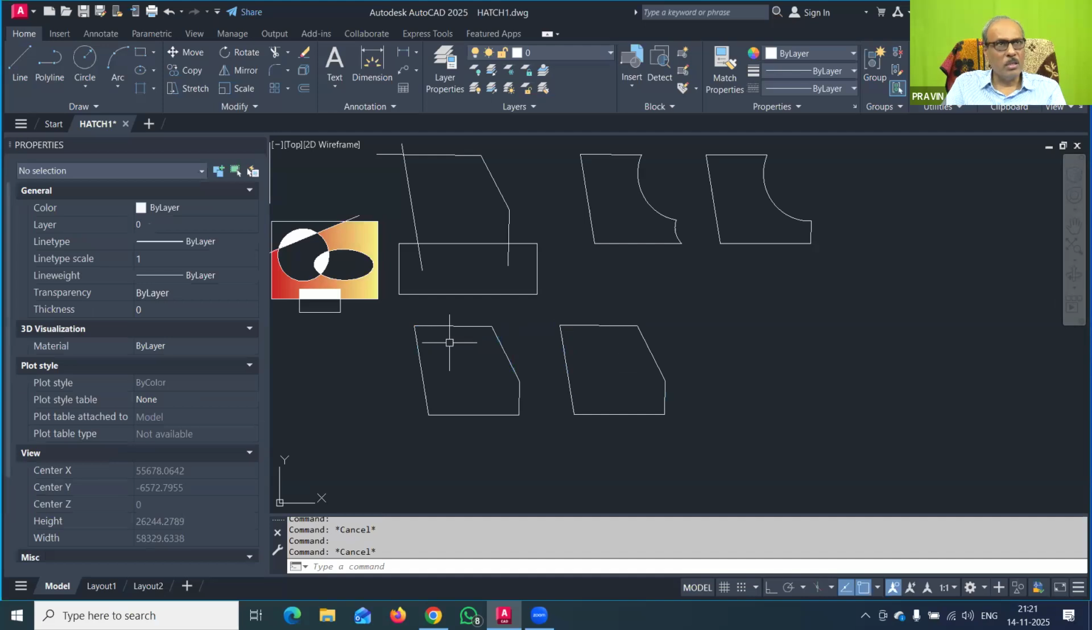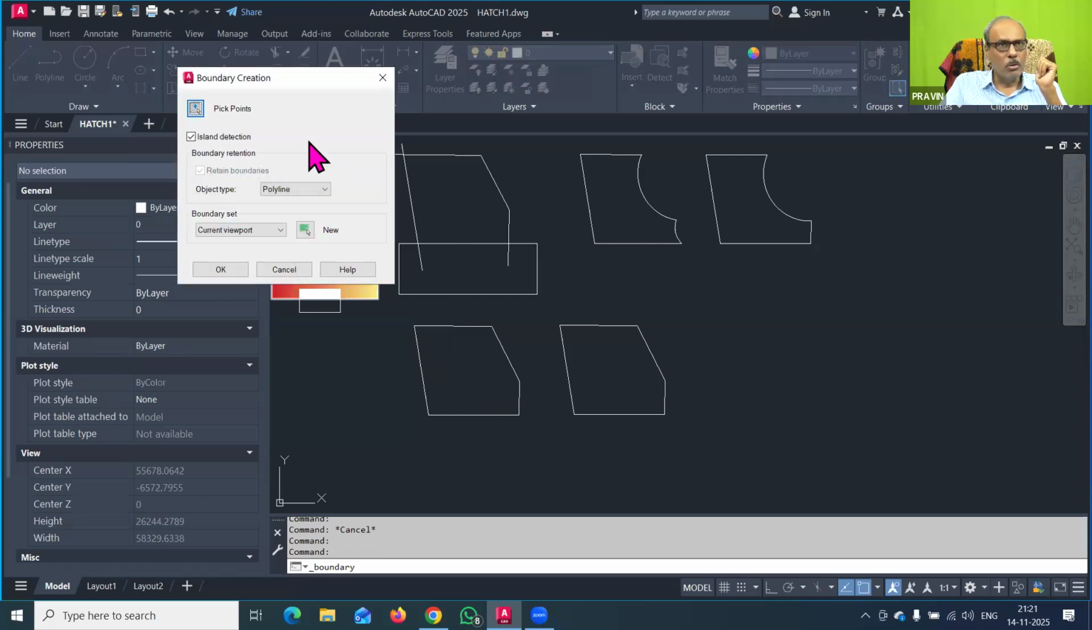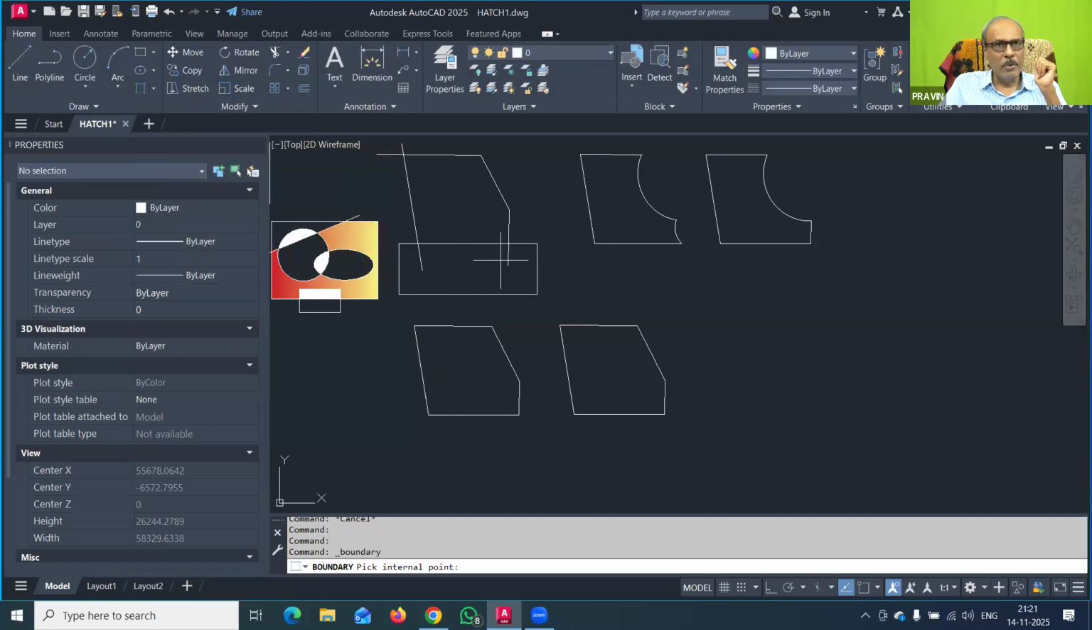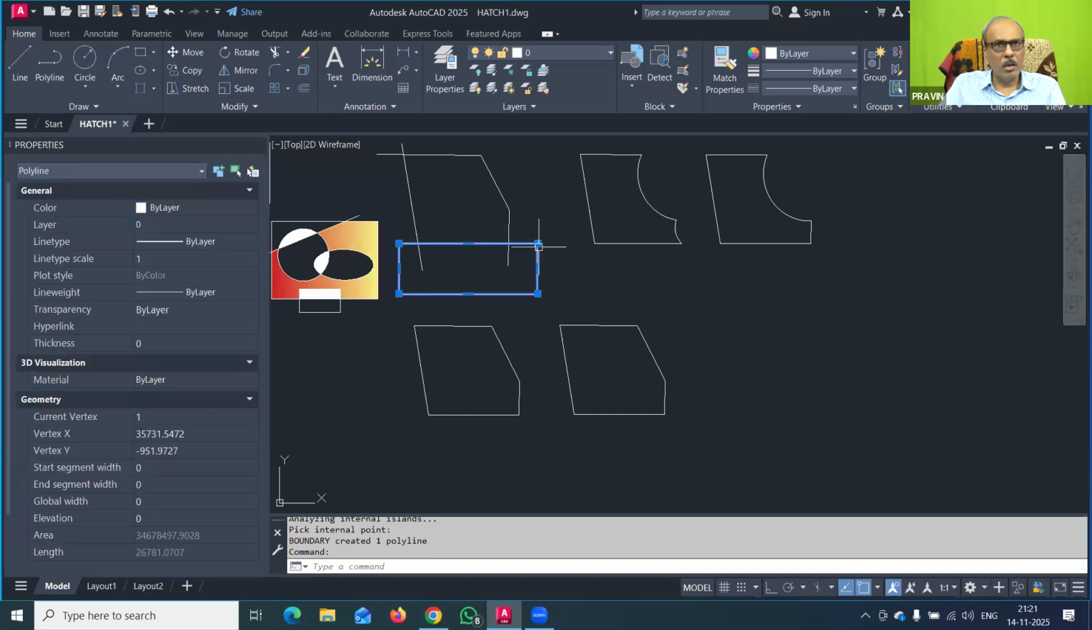So now, while hatching, you require this type of closed boundaries. That is another important tip. Whenever your hatch is not working, it means you are not getting a closed boundary. AutoCAD is not finding a closed boundary. So to create a closed boundary inside a particular area, you have to use the third option, that is the boundary command. Click pick point and click inside anywhere in the area, and you will get that boundary automatically created. Just the boundary was created, and that was one polyline.